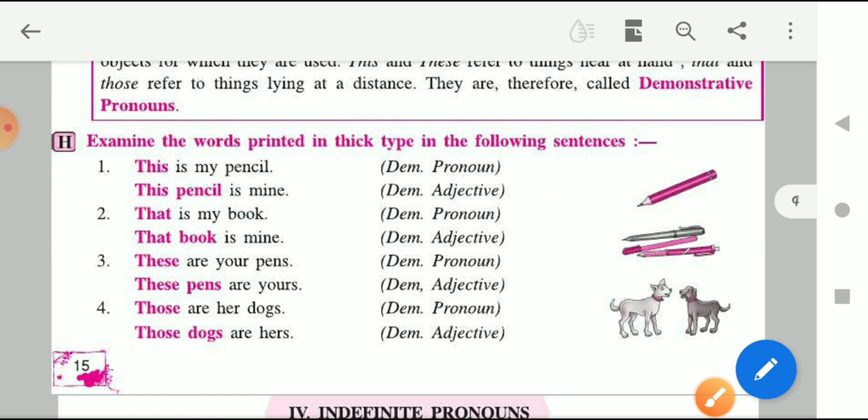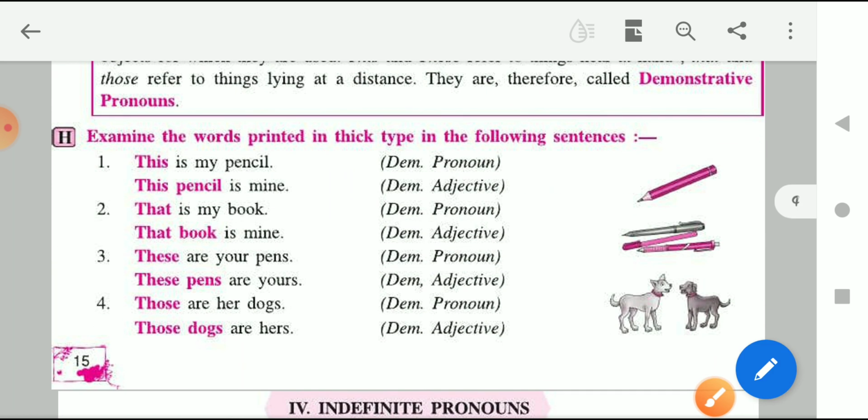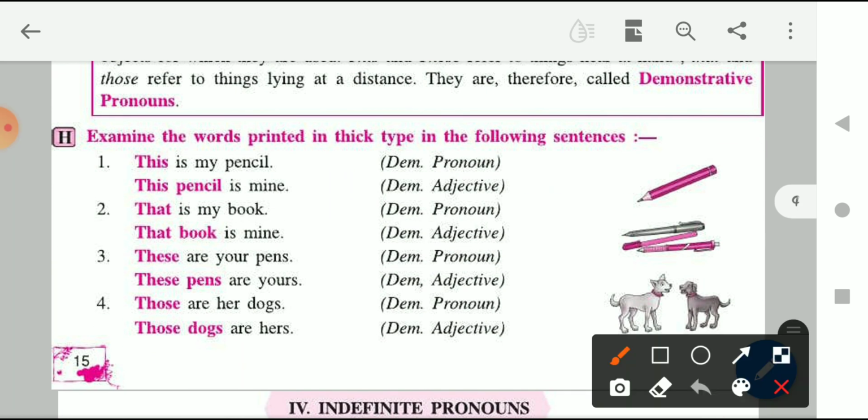Okay, children, now this was demonstrative pronoun. But what happens when we use a pronoun with a noun? Immediately just before a noun.